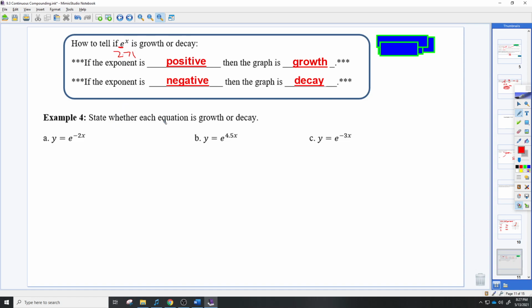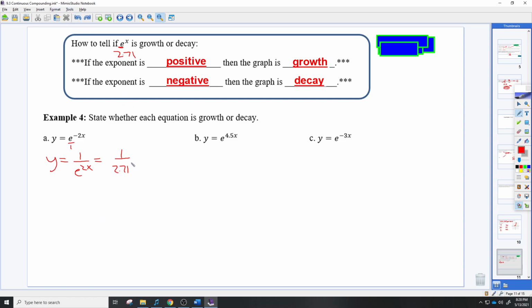Example 4, state whether each equation is growth or decay. All right, so I'm going to give you this example here to show you what's going on. Now, normally when we have a negative exponent, we would know how to start this by hand. I could rewrite this as putting it over 1 and flipping this. So you'd have 1 over e to the 2x. It'd be positive now. So what do we have? We actually have 1 over the number 2.71 squared, basically, with an x on it.